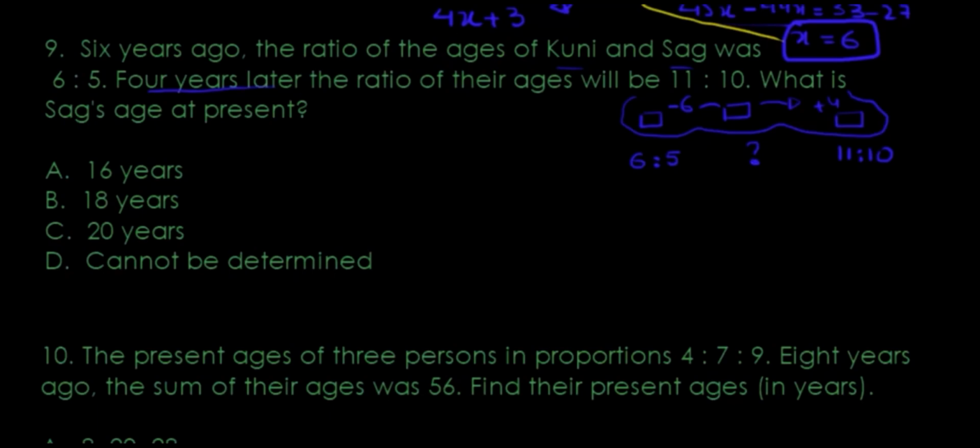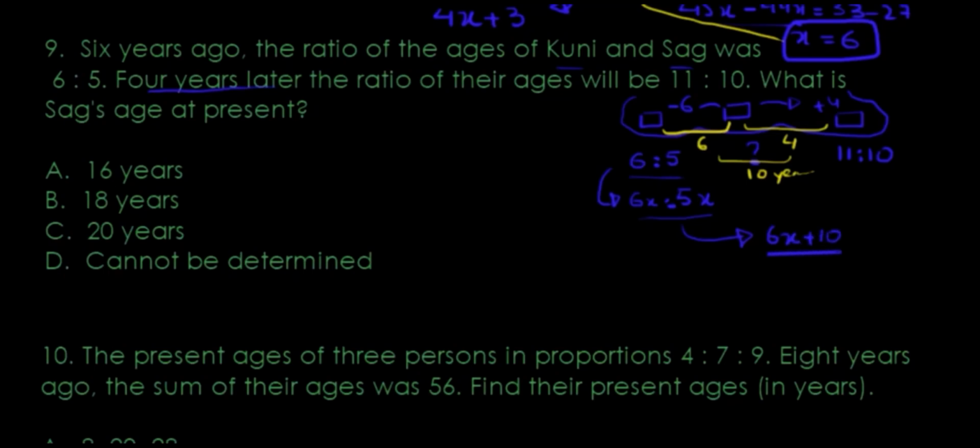But let me try and form an algebraic equation similar to what I did in the previous question. I know that this is a simplified version of something, so I can rewrite it as 6x and 5x, right? Step by step, this is a multiple of 6 and a multiple of 5. But if I'm planning to take this into the future, I would have to add a 10 to it. Why am I adding a 10? Because from here to here it's a 6, and from here to here it's a 4. So that's a total of 10 years. So the previous age plus 10, that's Queenie's age, and this one is Sag's age, plus 10, should give me the later age, which is 11 over 10.